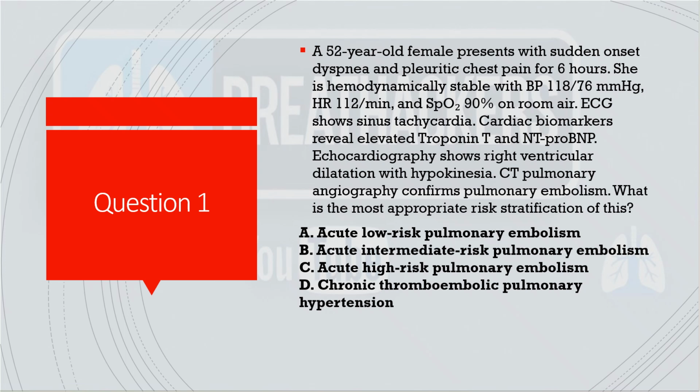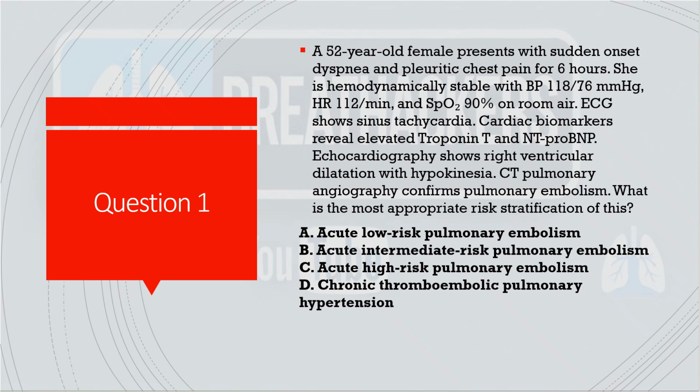A 52-year-old female presented with sudden onset dyspnea and pleuritic chest pain for 6 hours. She is hemodynamically stable in terms of BP, heart rate, and SpO2. SpO2 is slightly low, 90% on room air. ECG is showing sinus tachycardia. Cardiac biomarkers revealed elevated troponin T and NT-proBNP. Echo showed right ventricular dilatation with hypokinesia. CTPA confirmed the diagnosis of pulmonary embolism. So what is the most appropriate risk stratification of this?